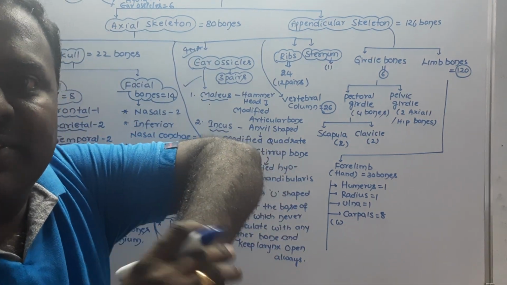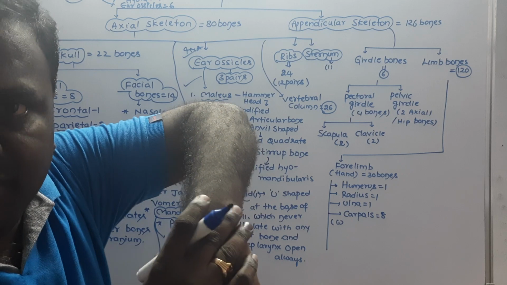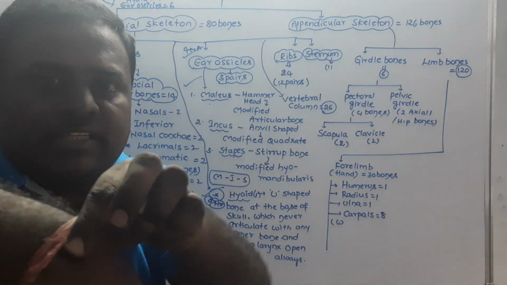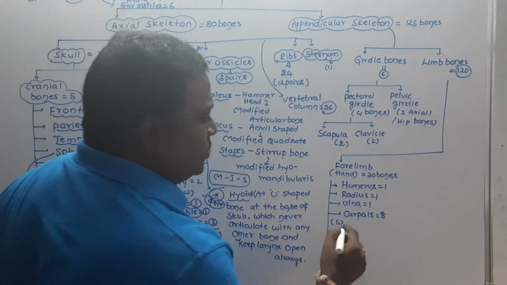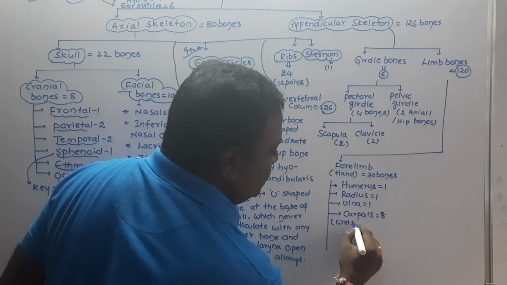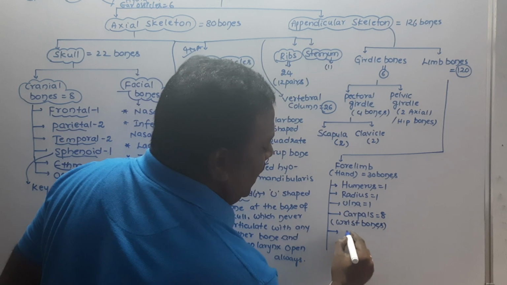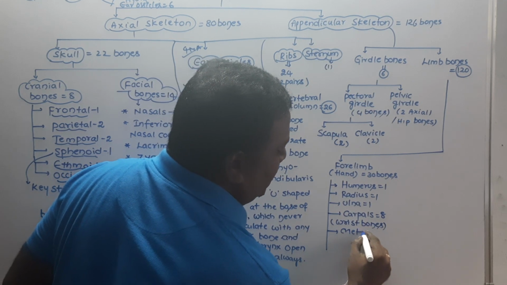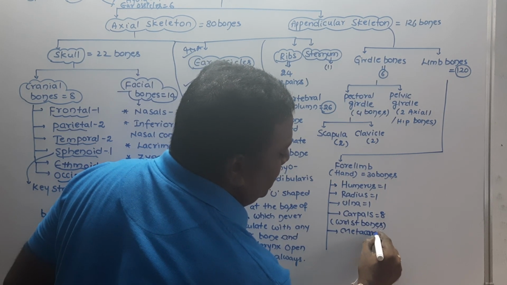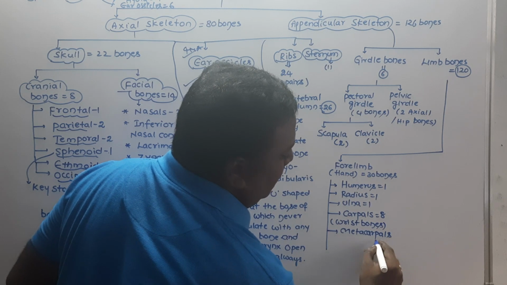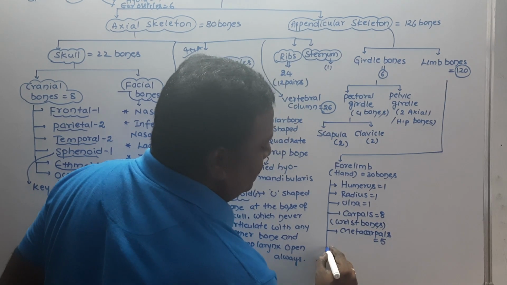That is why you call it a wristwatch, because you keep the watch on the wrist. The bones present here are called wrist bones, and these wrist bones are also called carpals. The other one is called metacarpals, otherwise called palm bones, P-A-L-M. Metacarpals are 5.